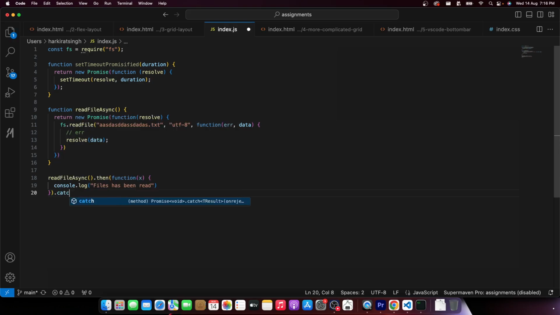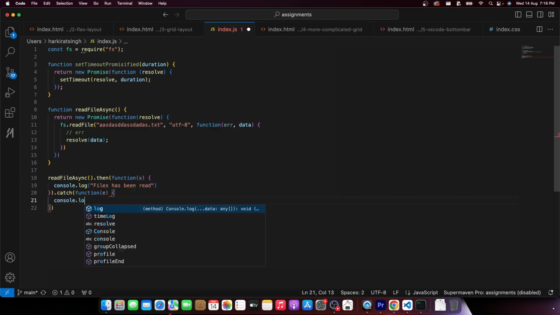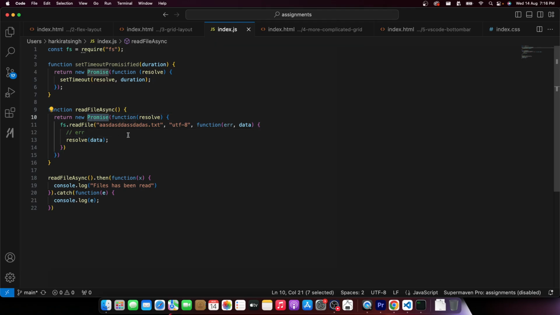Versus, if I do this, console.log e, if I say, the promise that I have defined, I have defined a promise, and it can resolve or reject. I repeat, this function actually takes two arguments.